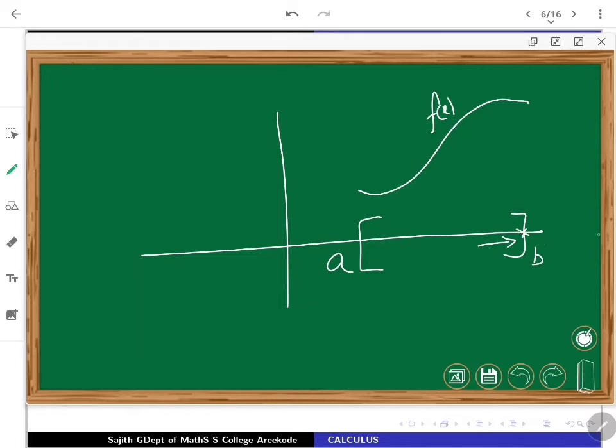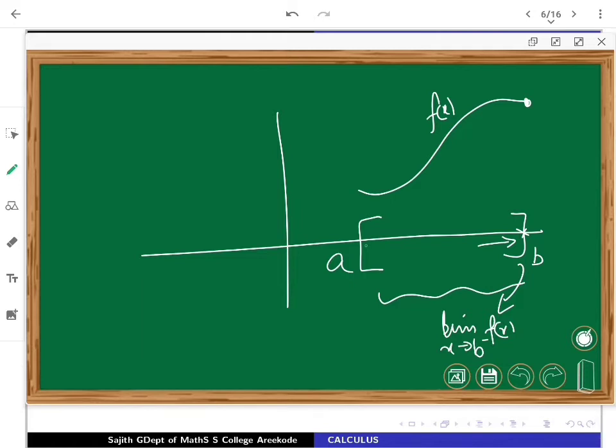You can't approach from outside. So the domain is only this, so only from the left. So in this discussion, you have to look for the limit of our function as x is nearing towards B, that is from the left. In this case, if the f evaluation is merging with that, you have to say that it is continuous.